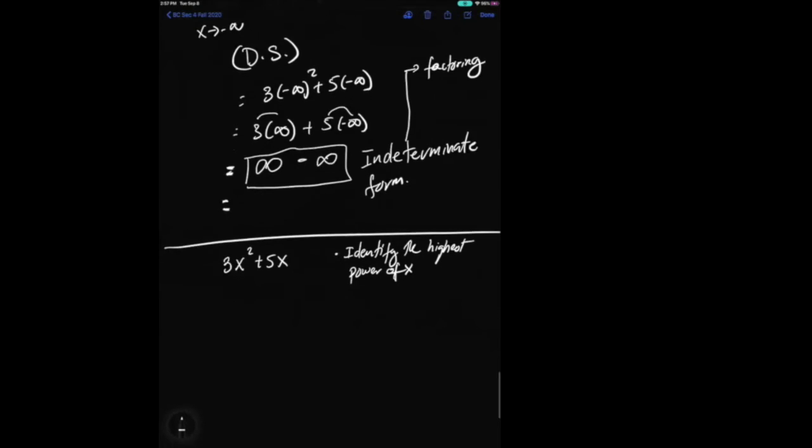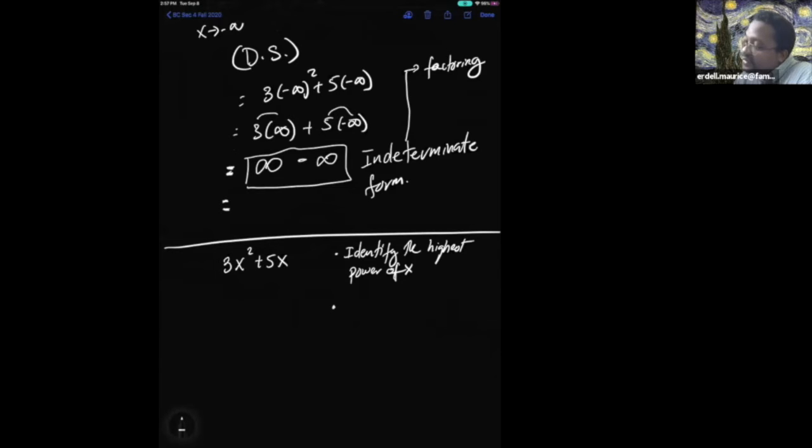You then have to factor out the highest power of x. And so in this example, I'm factoring out x squared, so that means an x squared comes on the outside of the parentheses, open right here. And then what happens when I factor out x squared from 3x squared? What answer do I get?